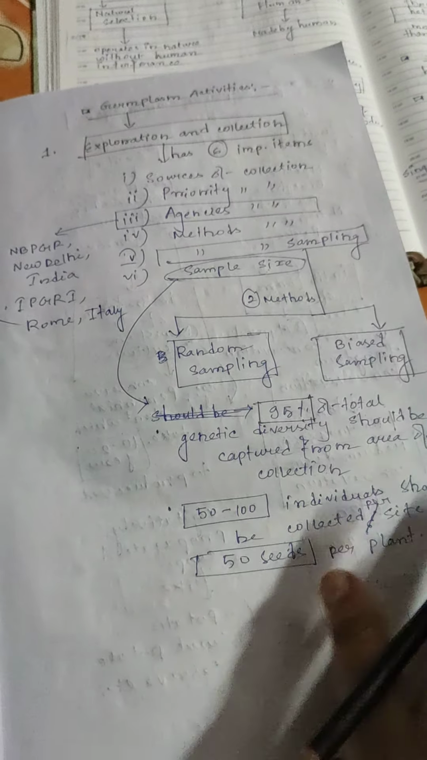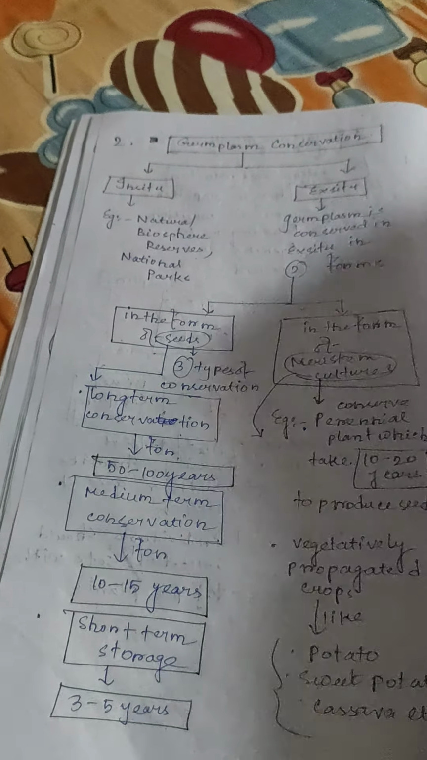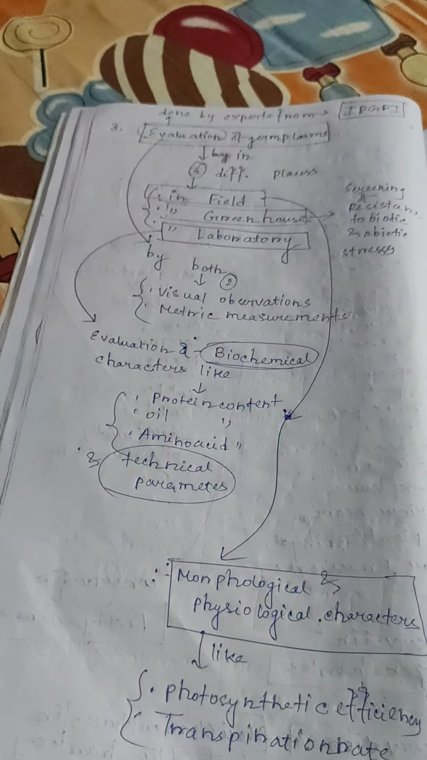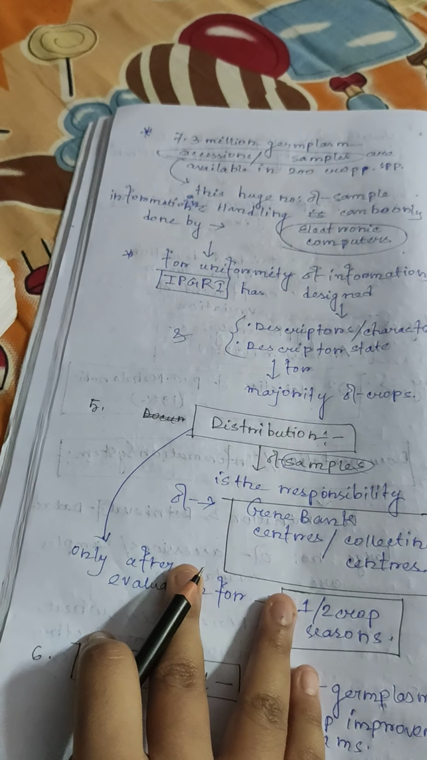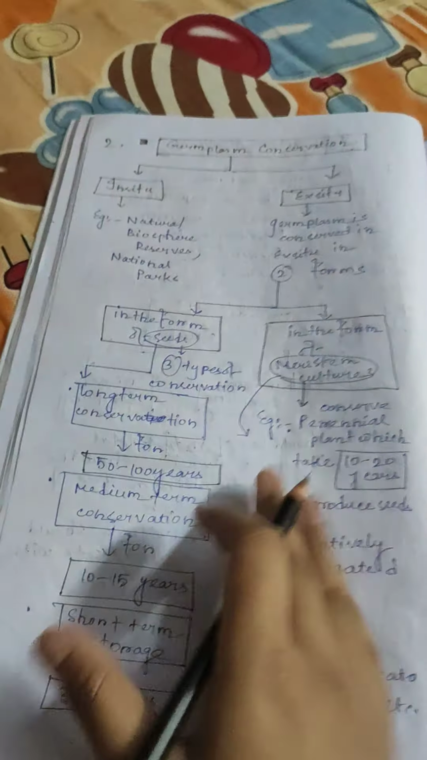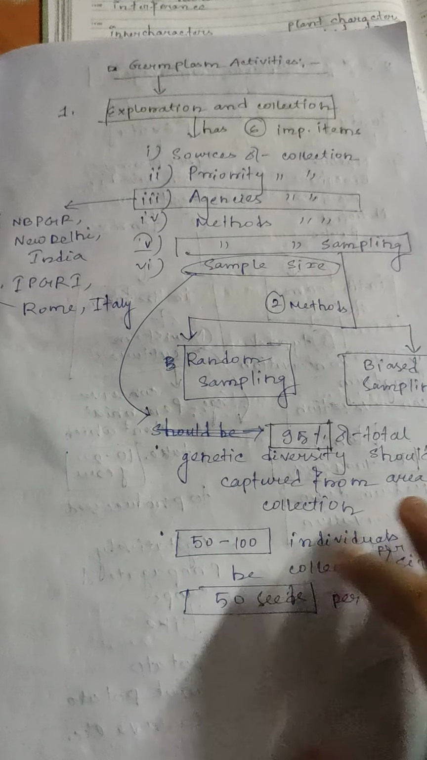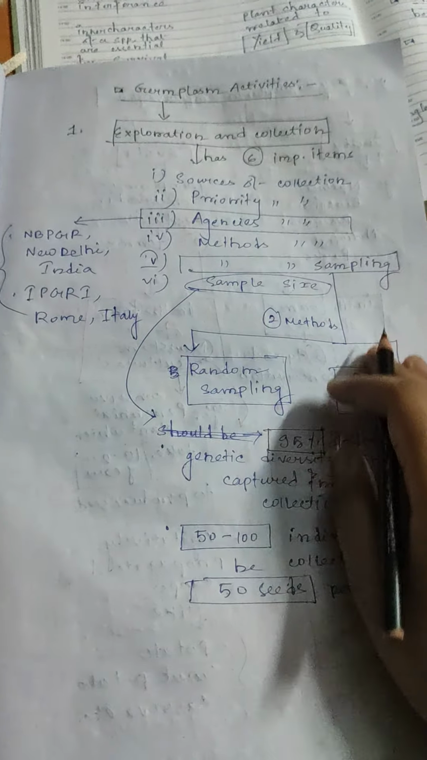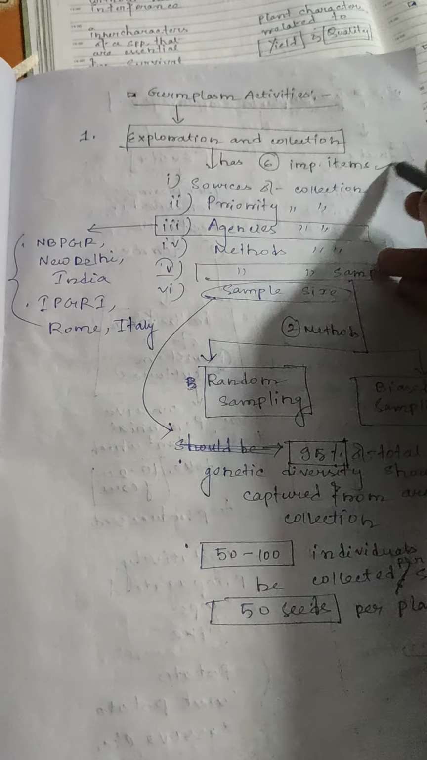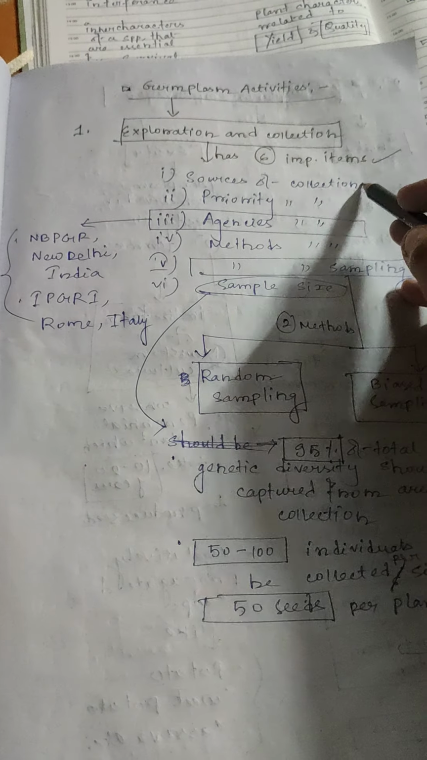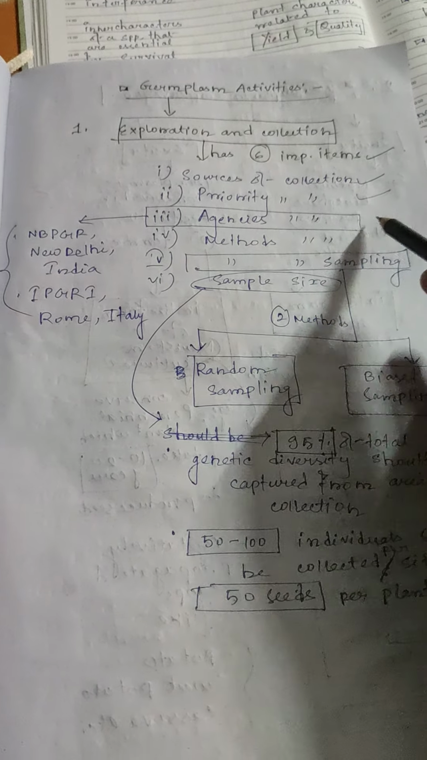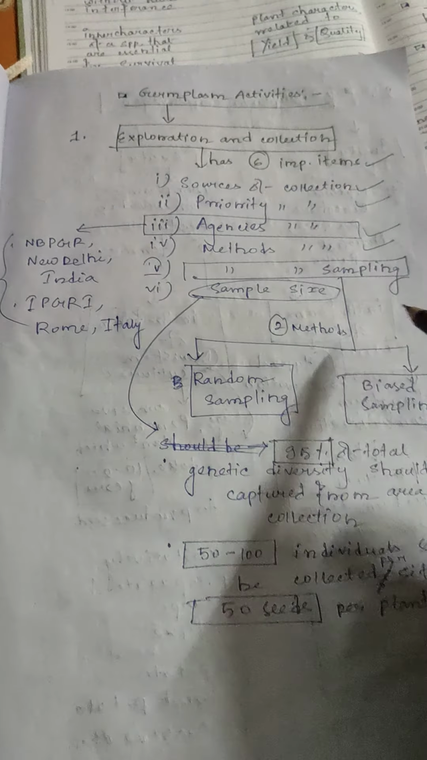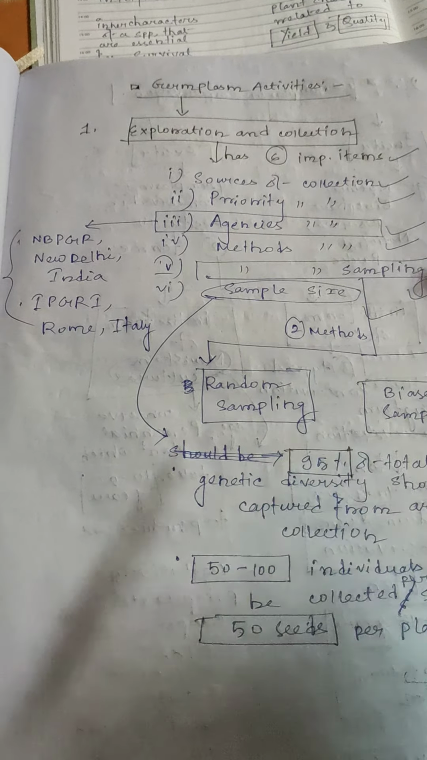Then germplasm activities. How many types of activities are there? 1, 2, 3, 4, 5. Five types of activities are there. First is exploration and collection. Collection has 6 important items: sources of collection, priority of collection, agencies of collection, methods of collection, methods of sampling, and sample size.